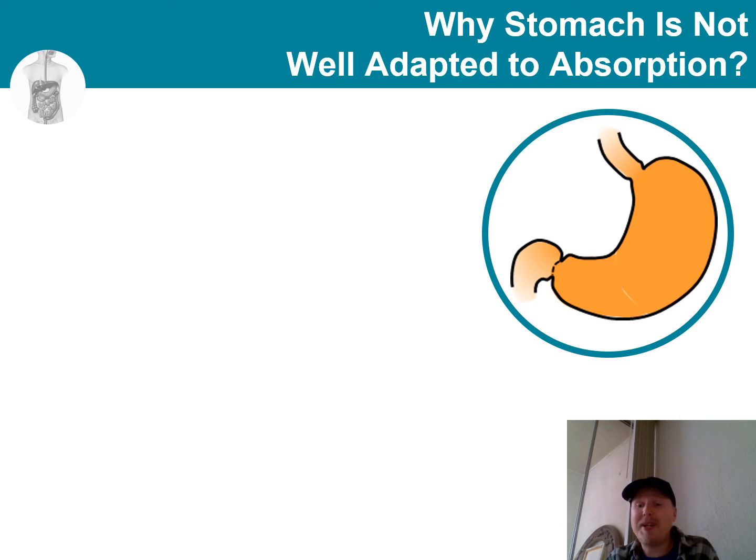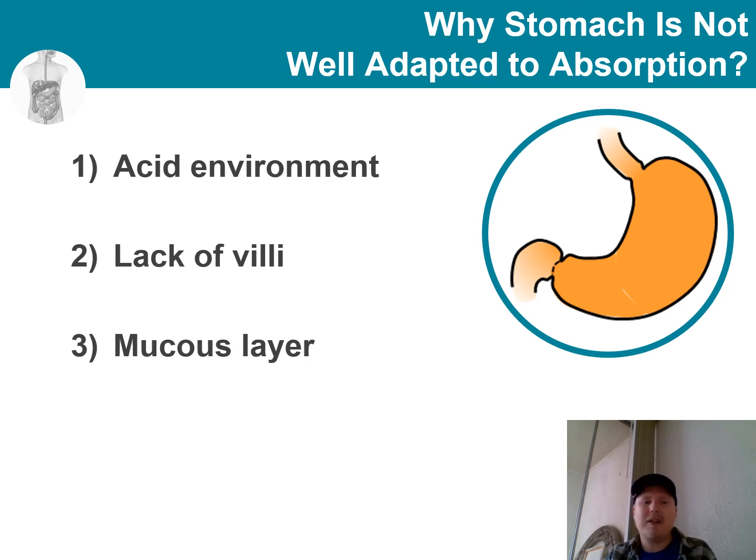Now I think that we should finish off with a consideration of why the stomach is not well adapted to absorption. What explanation can you think of? Well, some that I would put forward include the acidic environment of the stomach, which prevents activation of many digestive secretions.